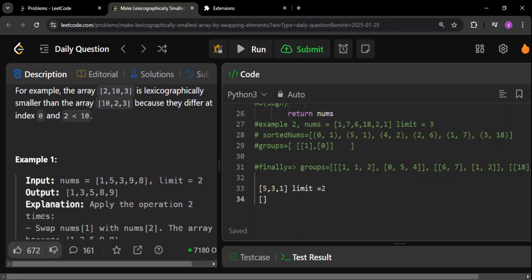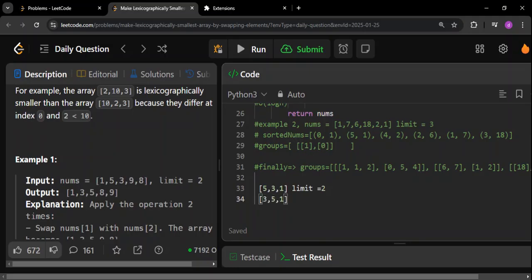So remember, 1 and 3 can be swapped. Do you agree with me? Similarly, 5 and 3 can be swapped. So the idea here is, since 1 and 3 can be swapped and 3 and 5 can be swapped, that means 5 and 1 can also replace their positions. How will we see that? Let us first change the values between 5 and 3. 3 will come here, 5 will come here, and 1 will remain in its place.